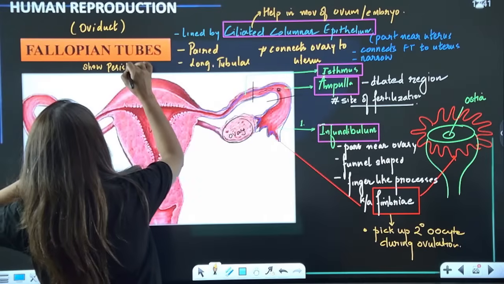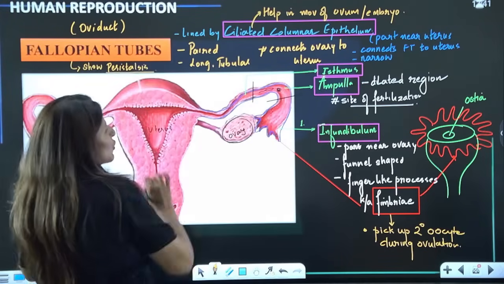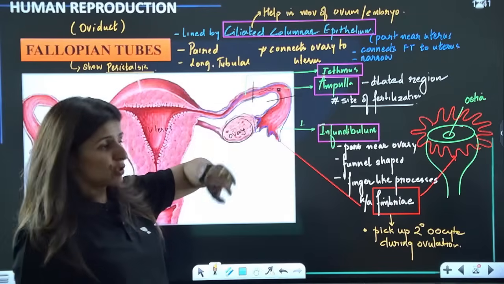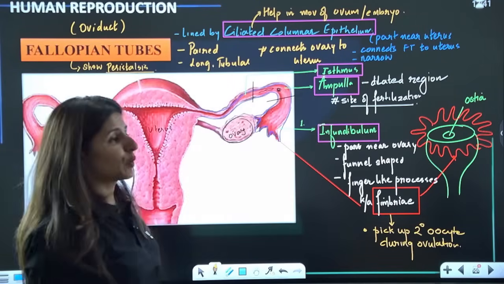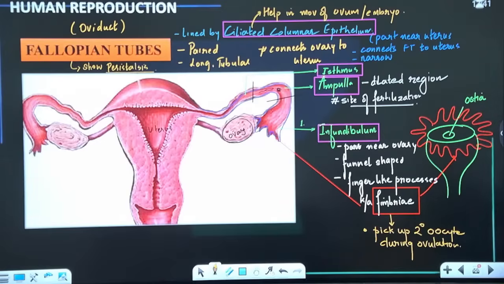So there are two movements seen in fallopian tubes. One is peristaltic motion and the second is ciliary motion, which helps in the movement towards the uterus. Please let me know these points are clear to everyone.